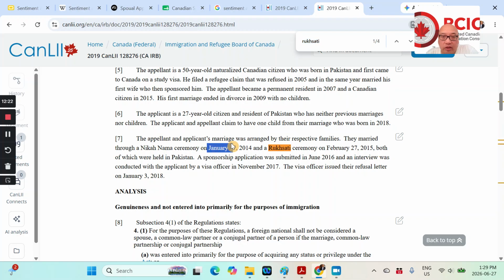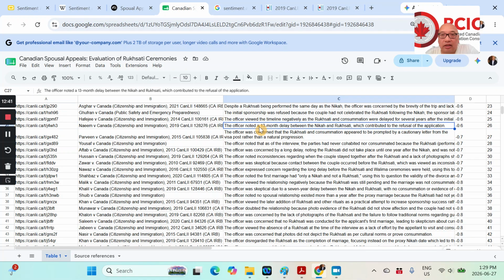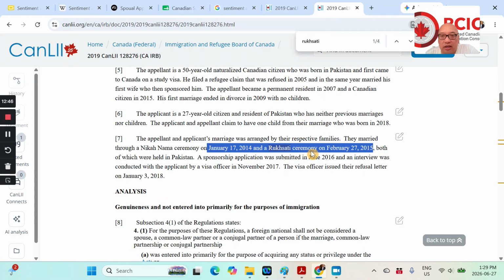They went through that ceremony in January 2014, and the Ruxati ceremony on February 27th, 2015, meaning there is a 13-month time lag. And if you look here, this is why I like Gemini actually, because I don't see the words 13-month. Gemini knew to take those two dates and calculate how many months the difference is.